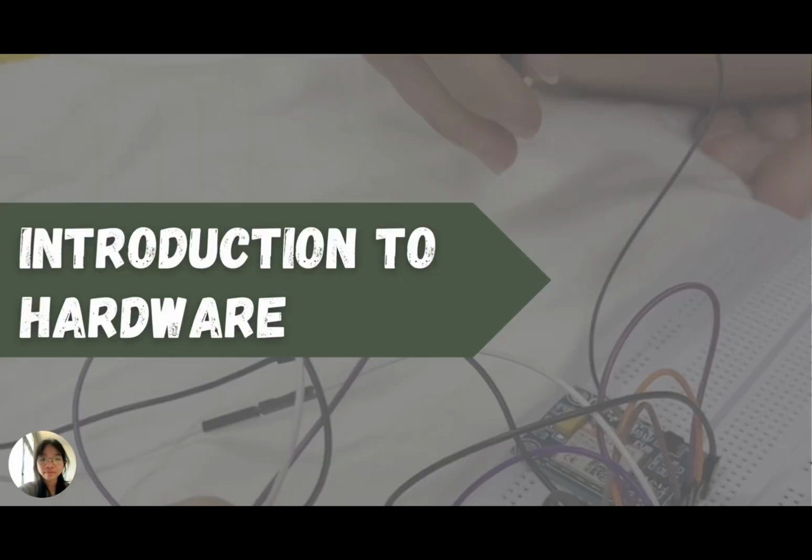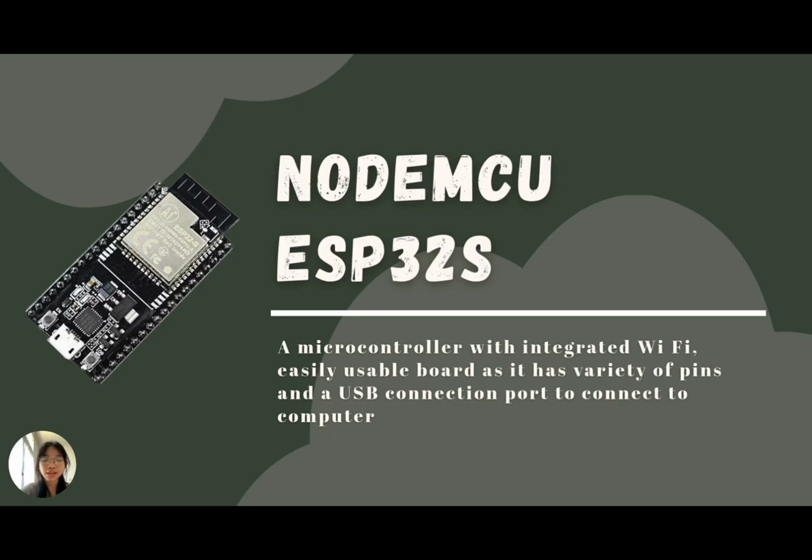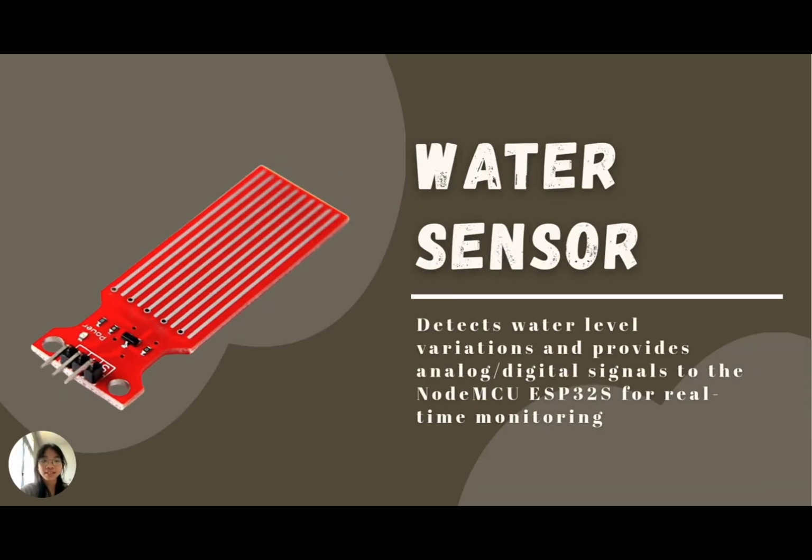Thank you. I'm Yojai and I'll continue with the hardware part. The core of our system consists of 3 main hardware components. The first is the NodeMCU ESP32S. MCU stands for microcontroller unit, and it serves as the central controller equipped with Wi-Fi and easy programming via USB. The second is the SIM800L EVB and antenna. It handles cellular communications, enabling SMS alerts over 2G networks. And the water level sensor provides accurate real-time feedback on water level changes.